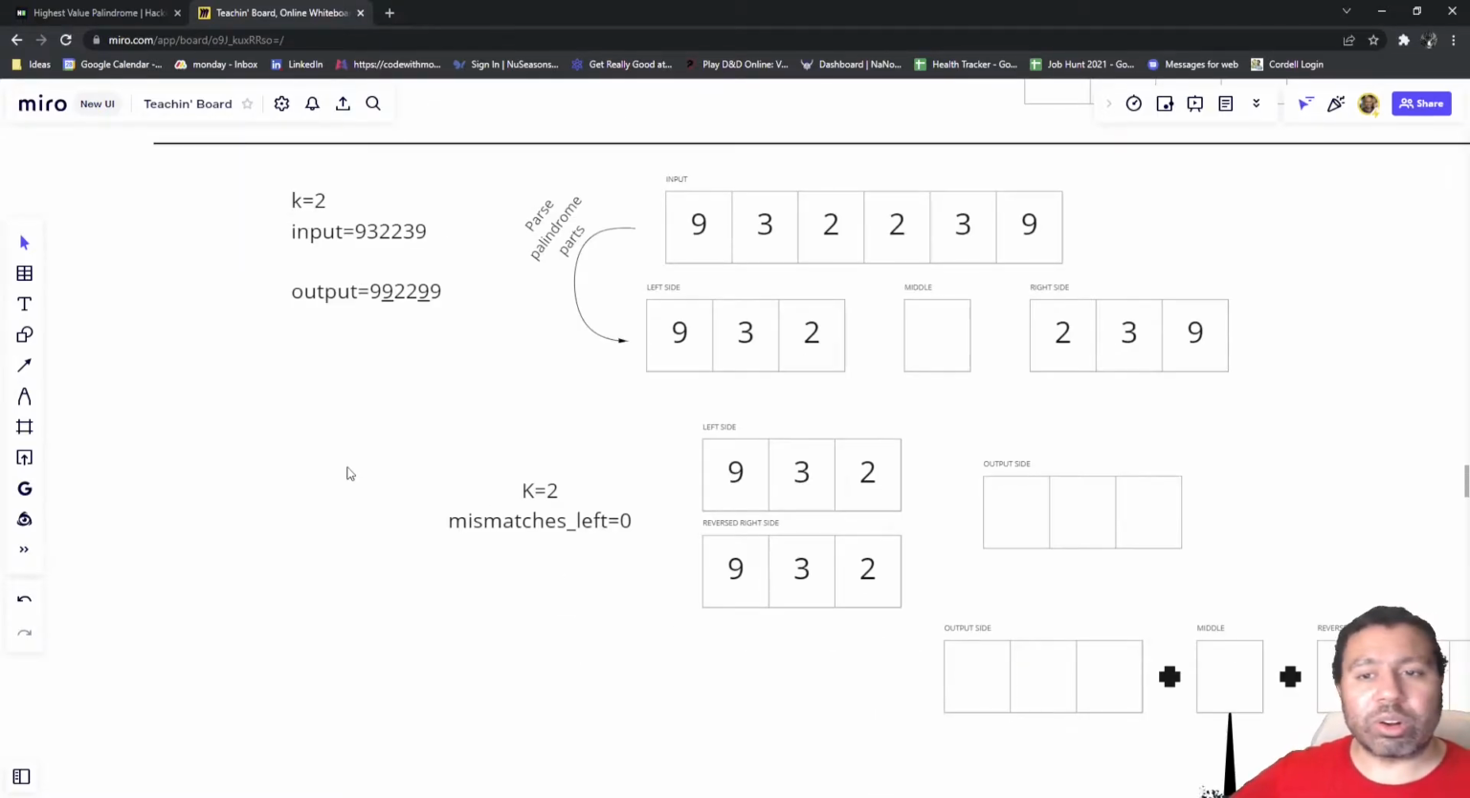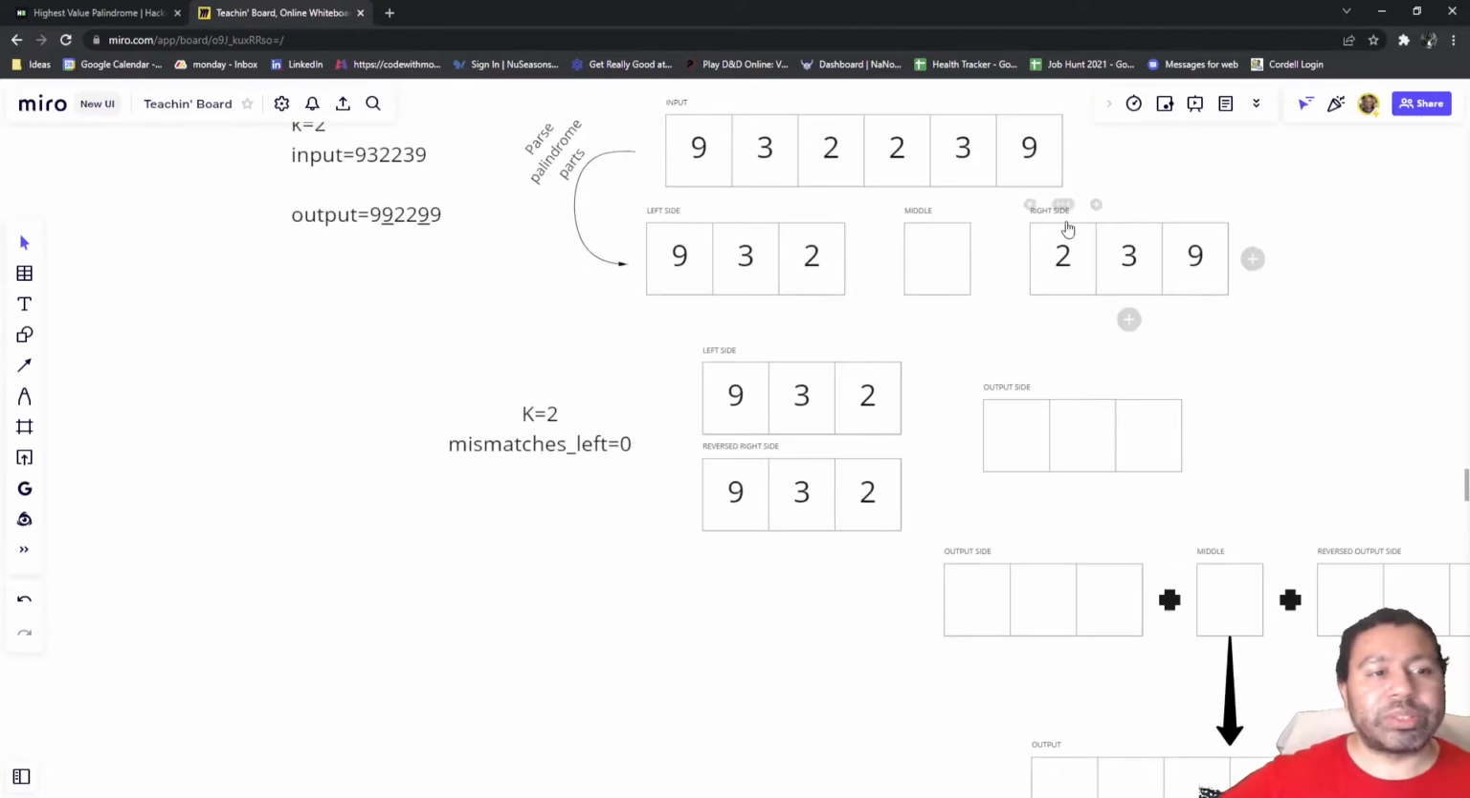So here is a slightly longer example. We're given a K of 2, input of 9, 3, 2, 2, 3, 9. Hey, it's already a palindrome. And so the output is expected to be 9, 9, 2, 2, 9, 9. Let's see how we'd go through that. First we will break our input into the palindrome parts, the left side, middle, and right side. There is no middle, so that's easy. We'll take our right side and flip it so that it lines up with our left side.